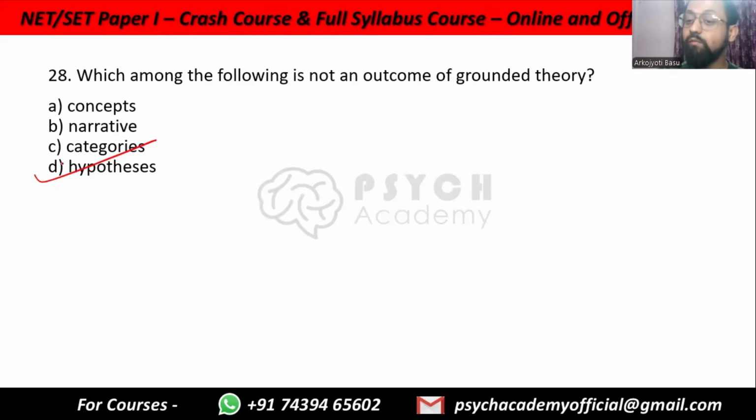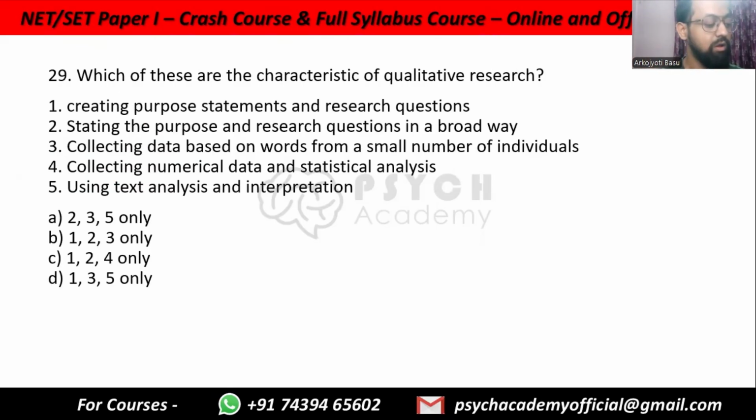In grounded theory, data is first gathered without a hypothesis, then a theory is made. Now you can say that if it can make a theory, why can't it make a hypothesis? Well, it can make a hypothesis, but for another research. It does not have a hypothesis as a direct outcome. As a direct outcome, it is just concepts, theories, themes, etc.